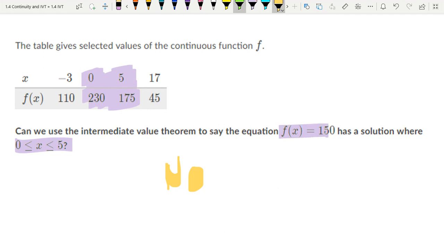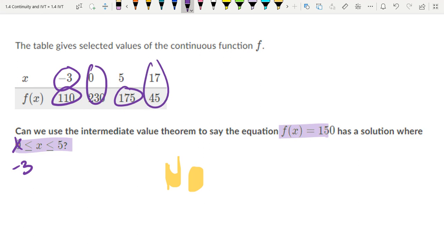What could we have changed to make it actually work for what we have set up here, Henry? Yeah, instead of 0, we could have said x is between -3 and 5. Then, if I got 110 and 175, oh yeah, 150 falls in between. Or we could have chosen 0 and 17, or whatever else, but it has to fall in between our interval.